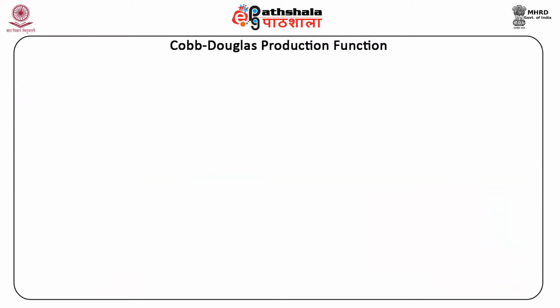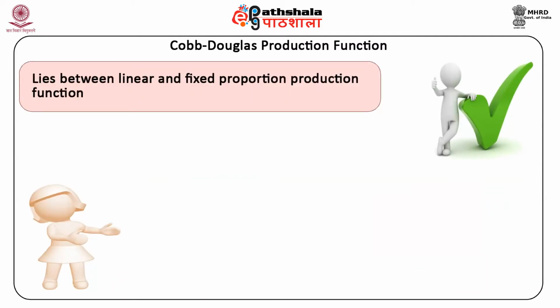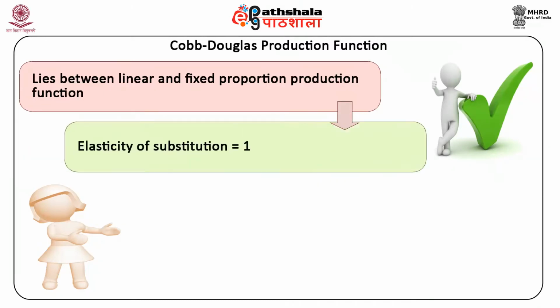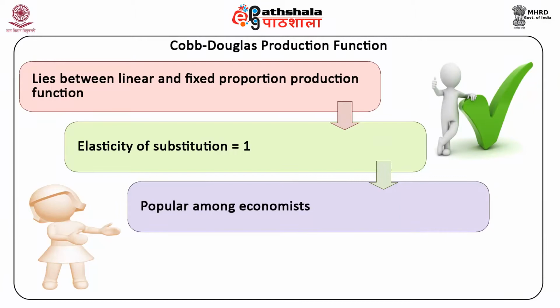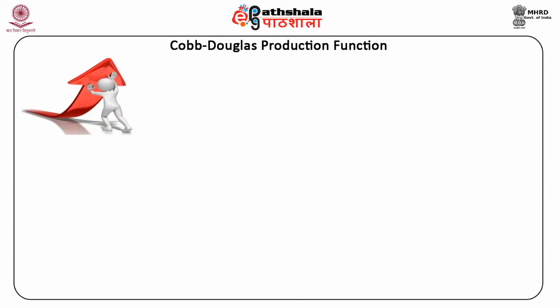The Cobb-Douglas production function lies between linear and fixed proportion production functions, with elasticity of substitution equal to 1. It is very popular among economists because of its flexibility and ease of use. Next, we will discuss the mathematical form.